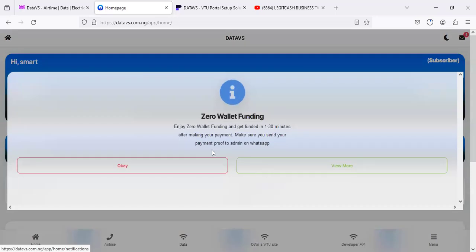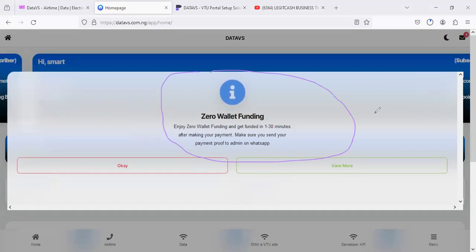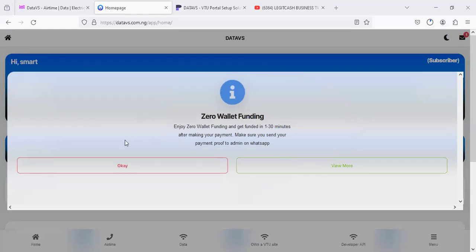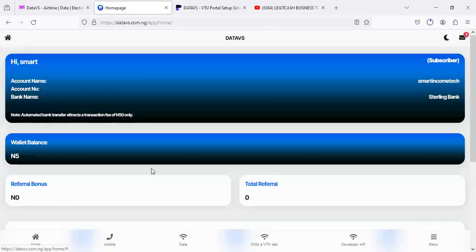So once you are logged in, you see the notification that is reading up here, which shows, now pay attention, those of you that are going to be a reseller here, or maybe you want to be using the system for vending of data, we are going to be enjoying a zero wallet funding. We are available 24/7 to attend to you once you make a transfer into our account. So once you make a payment, you'll be credited and we don't charge you any amount. Whether you're an API user, a developer, or a portal owner, the same thing applies. So click on OK here.